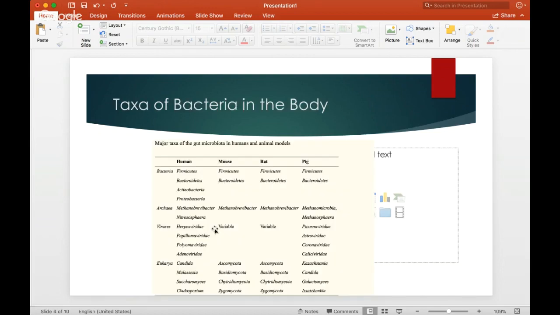So these are the types of taxa in the body. So we can see humans, mouse, rats, and pigs. Firmicutes and Bacteroidetes are within all of them, but we have actinobacteria and proteobacteria as well within humans. We're not going to talk about archaea, viruses or eukarya. There's probably much more research being done on those, but bacteria is what we're going to focus on today.